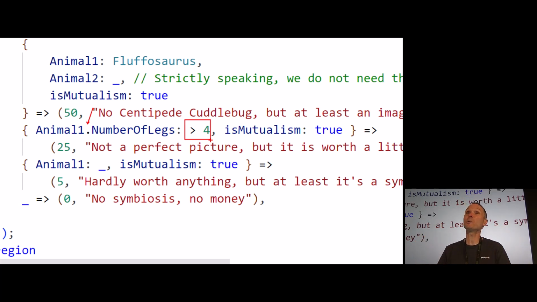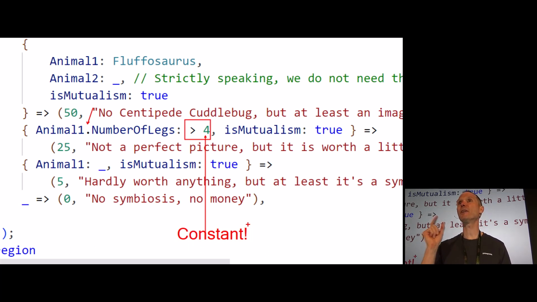Relational patterns would be one of my favorite things in C# if there wouldn't be one very specific limitation. And it's driving me crazy, but it is like it is. This must be a constant. You cannot apply a variable here. You cannot say greater than something read from the database or a setting read from a config file. This simply doesn't work. You have to specify a constant.